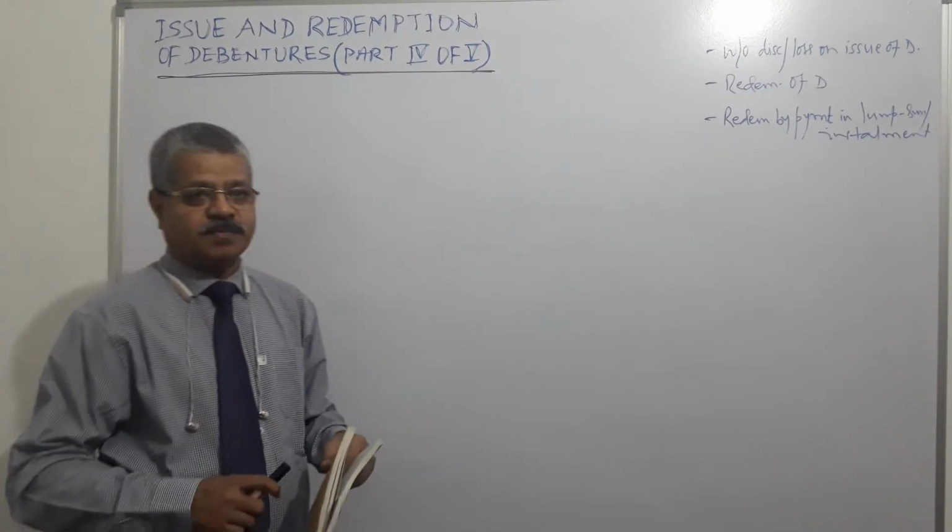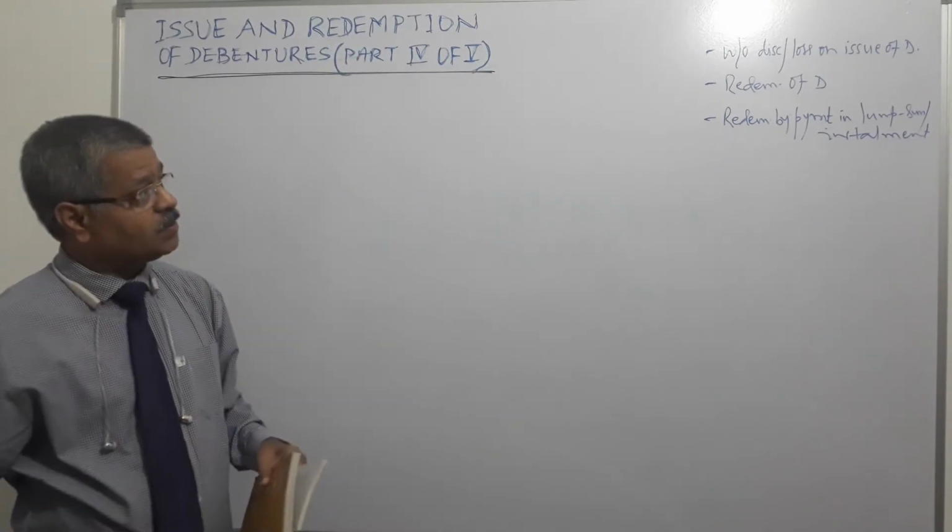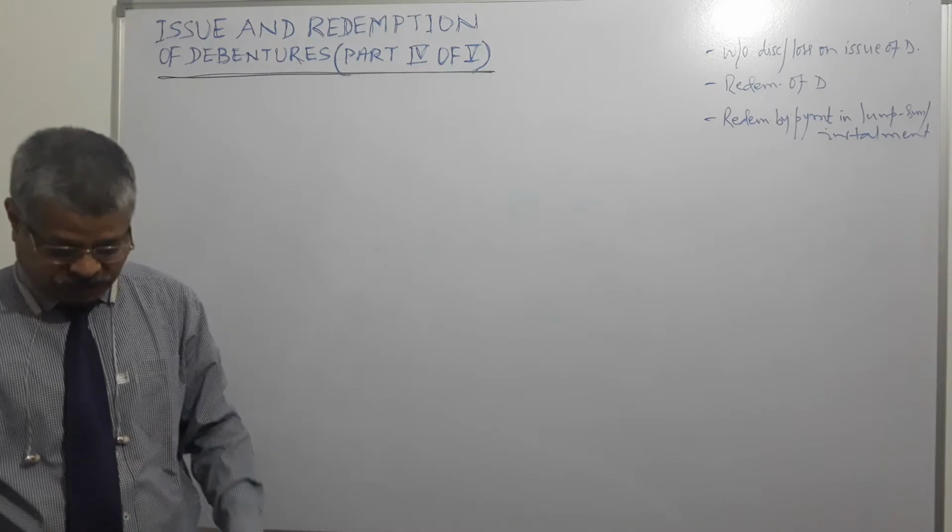See what happens when we are writing off discount or loss on issue of debentures.